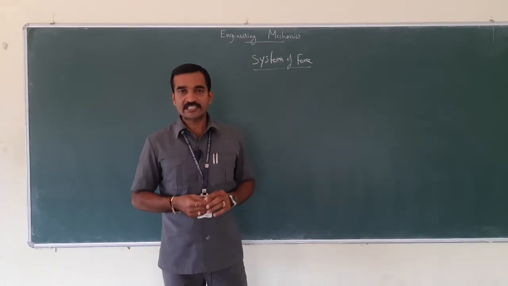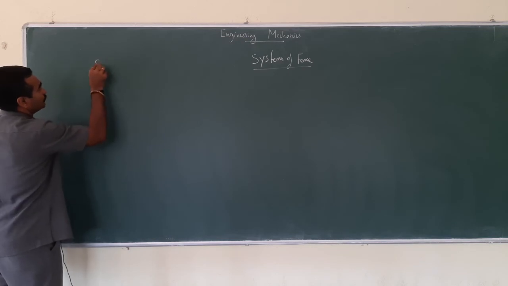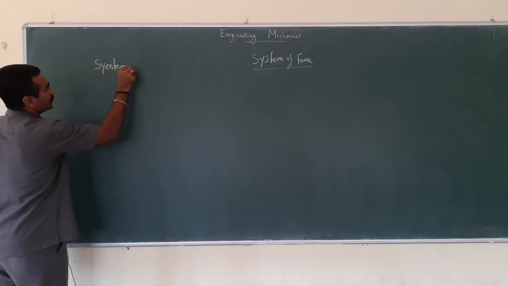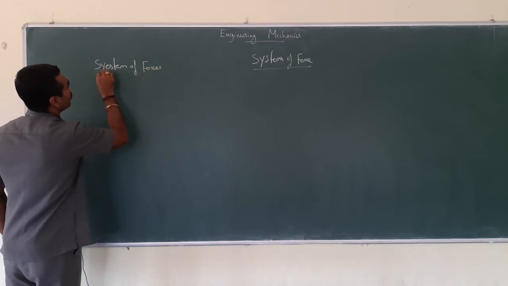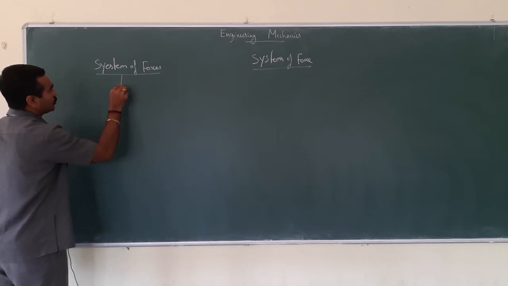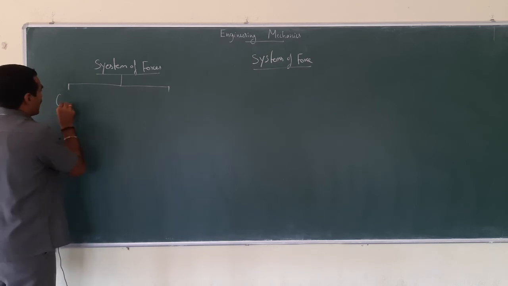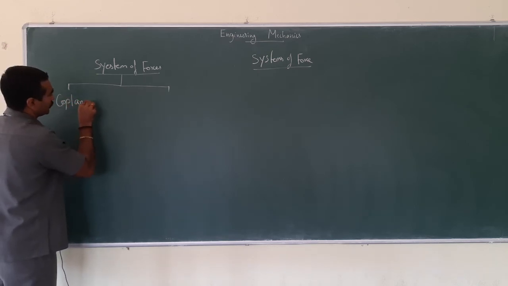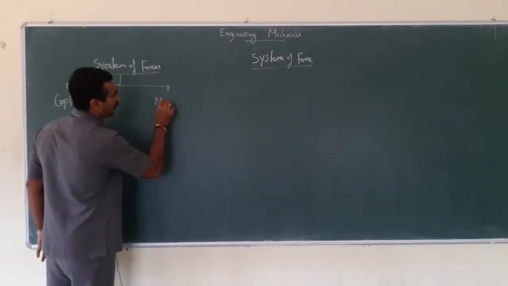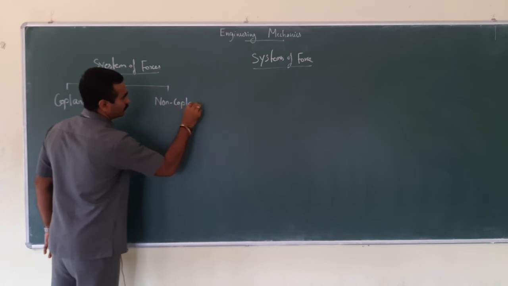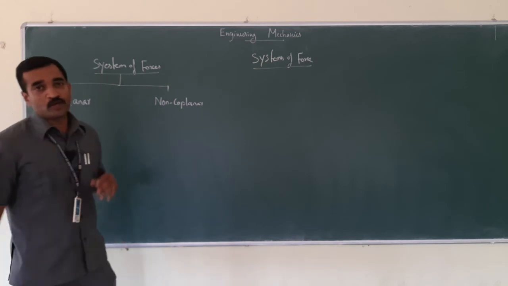Force system is classified into two. System of forces is broadly classified into two. Right. The first one is coplanar forces, and the second is non-coplanar forces. Coplanar and non-coplanar. What do you mean by coplanar?